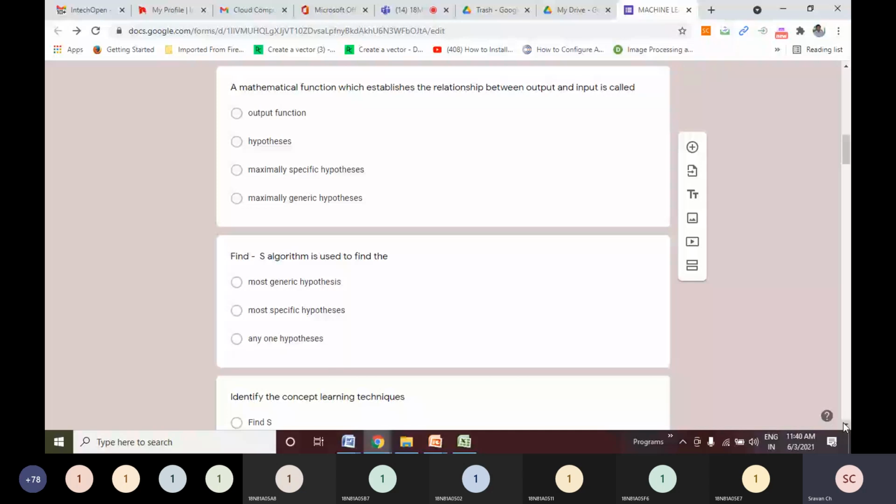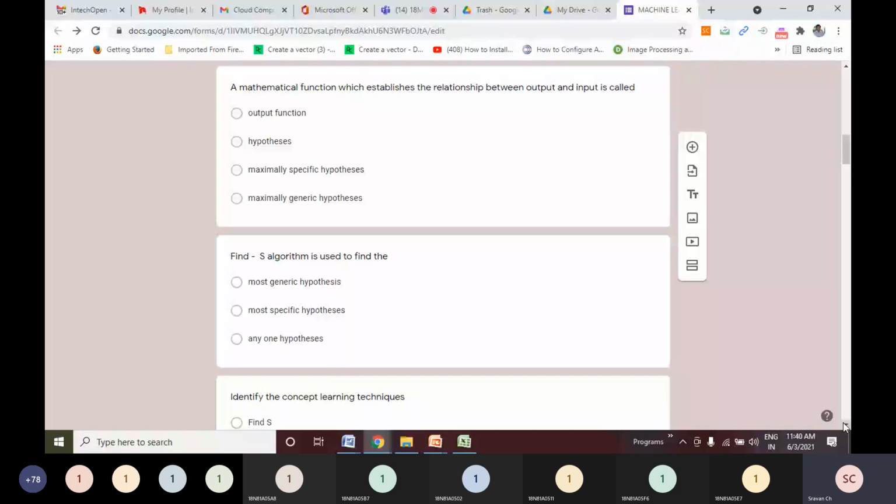What are the conditions in which this fellow went for a water sport, and in what conditions he did not? Like that we have input as well as output in our sample data. By looking at those inputs and outputs, if we can identify the relationship between input and output using a mathematical function, then it is called a hypothesis.